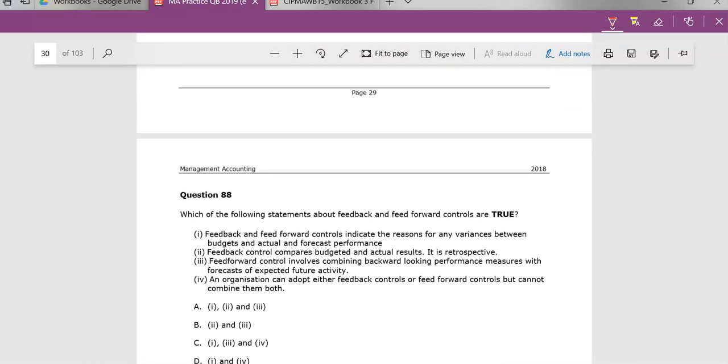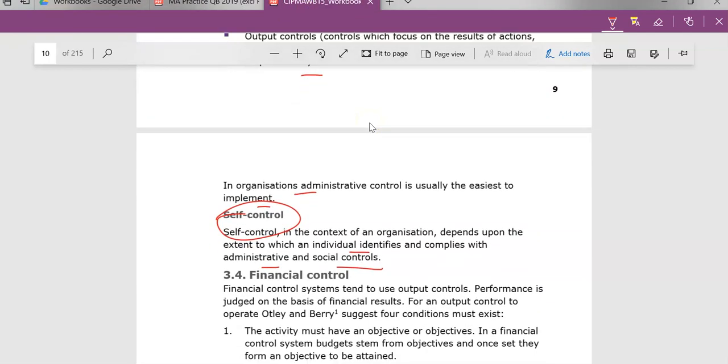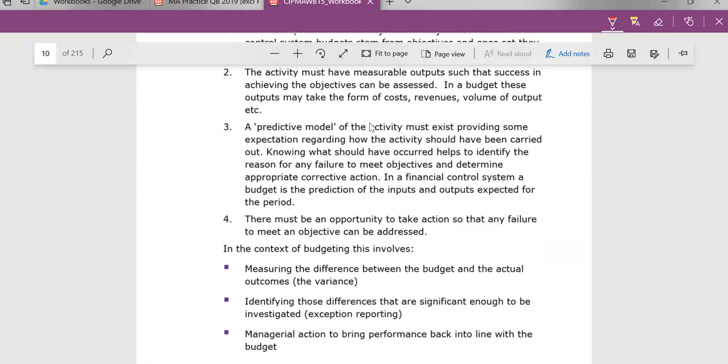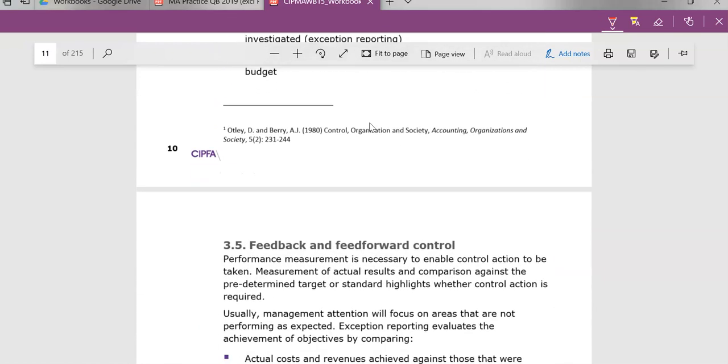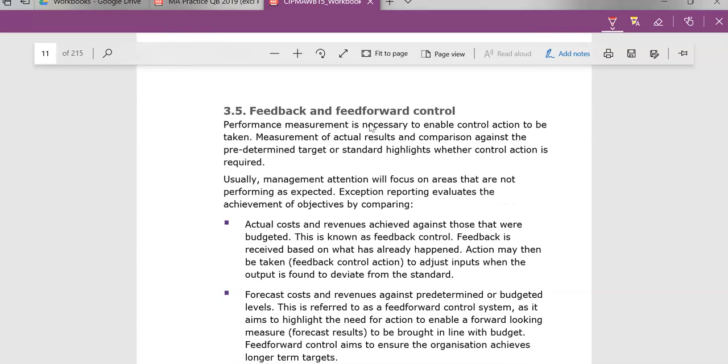Now, 88. I want to go back to the text. I will explain it, but I just want to show you where this idea of feedback and feed forward control comes from. I don't think it's anything difficult. The word feedback is probably the key word here. When you hear feedback, there was a budget, something actually happened, and we compare what actually happened with what the target was. So we're looking backwards. It's retrospective.